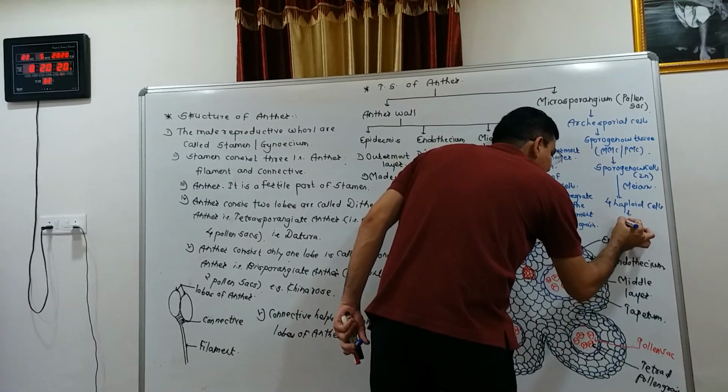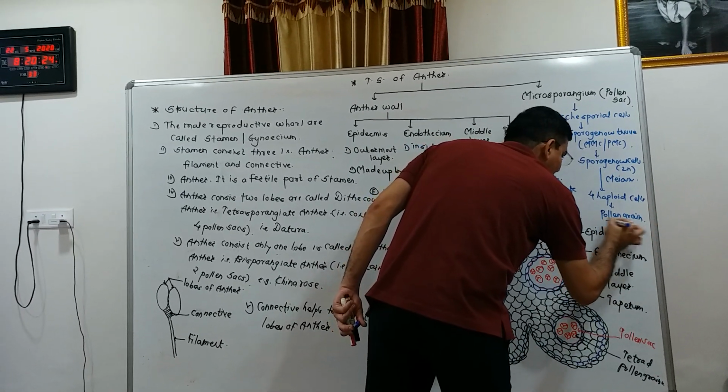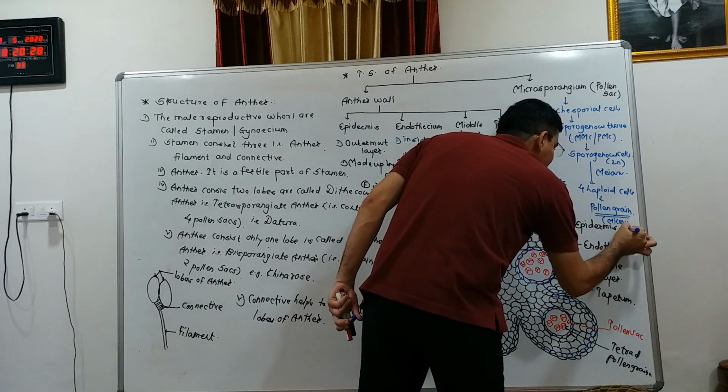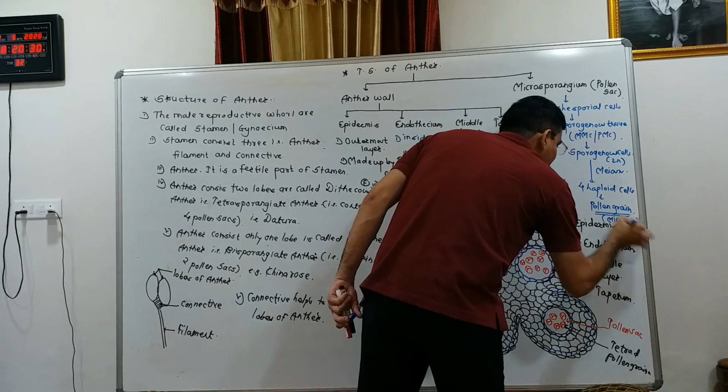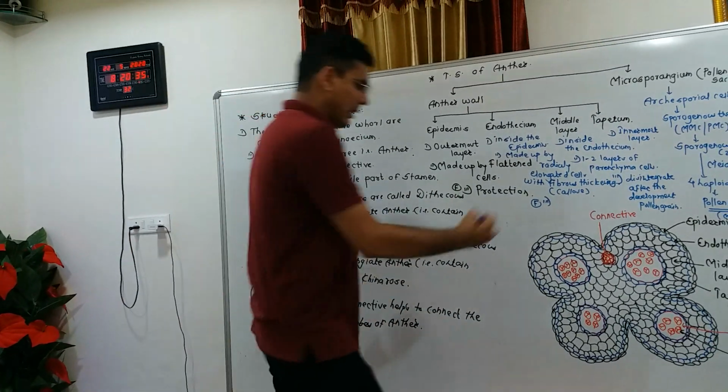These four haploid cells are called pollen grains, and these pollen grains are called microspores. And this diagram shows the tiers of the anther.